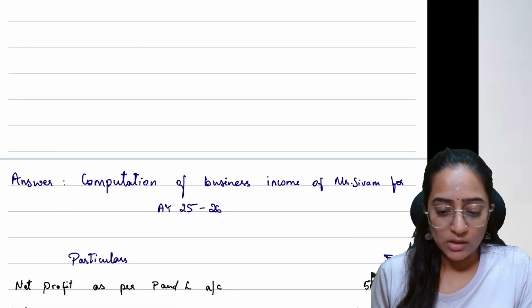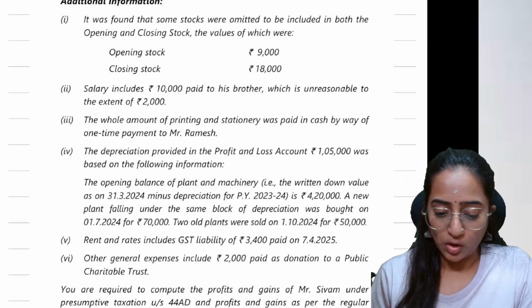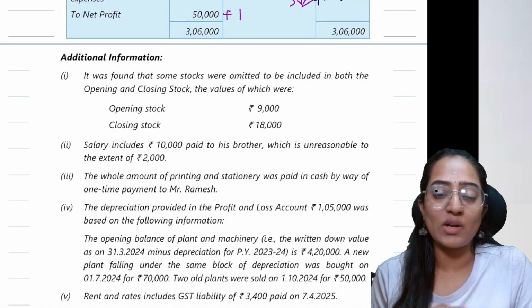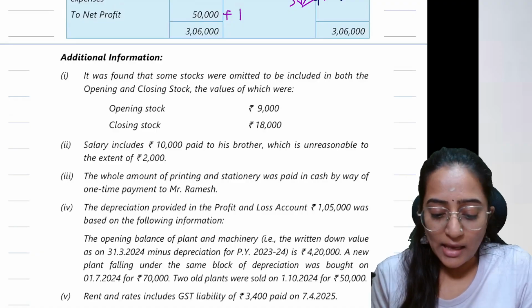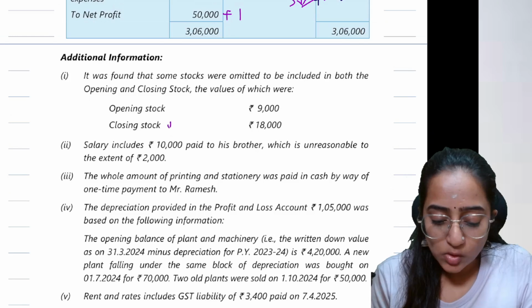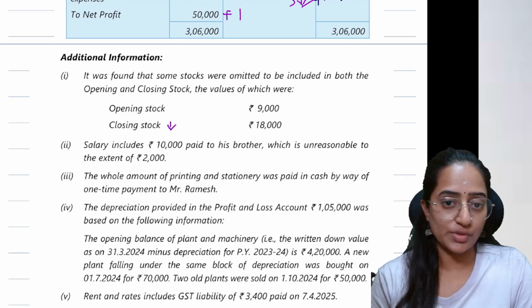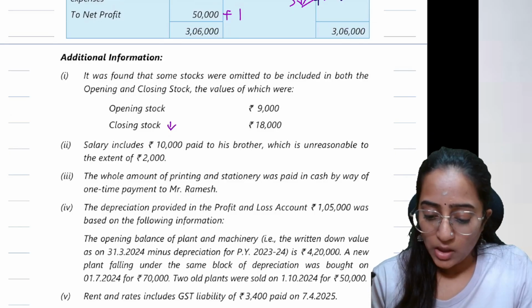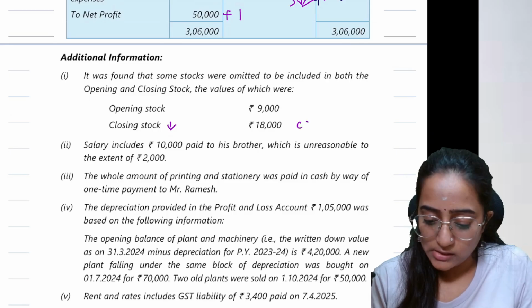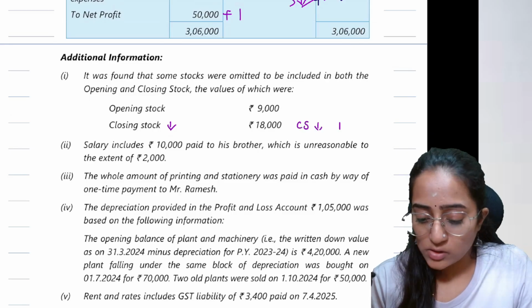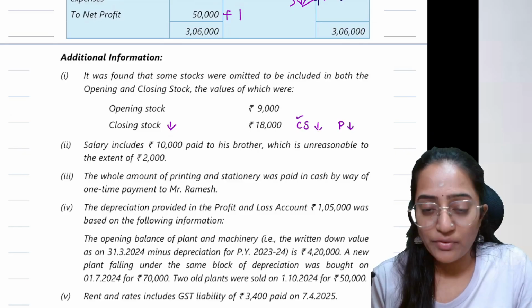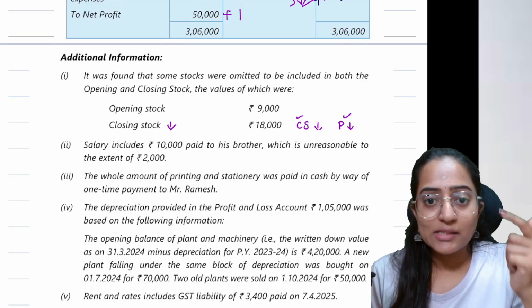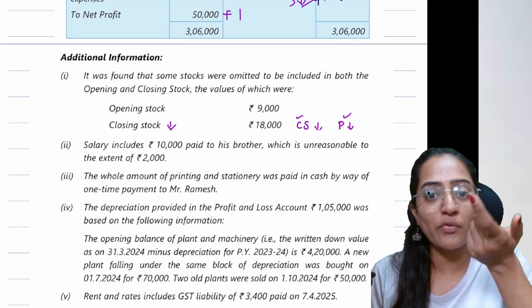See here. So now when it comes to your closing stock, what has happened to this closing stock is that they have undervalued it by 18,000. Everyone, see, basically you have this point. When the closing stock decreases, your profit also decreases because this has a similar effect to that of income. If income decreases, profit also decreases. Similarly, if closing stock decreases, profit also decreases.